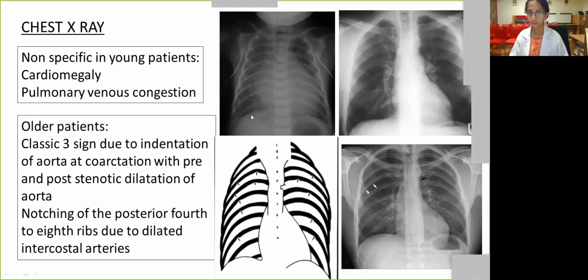In older age groups, we might see the characteristic classical sign 3, related to the indentation of coarctation of aorta, and the dilatation in the post-stenotic and pre-stenotic areas. Additionally, we could see notching of the ribs, typically from the 4th to the 8th ribs, because of dilatation of the intercostal arteries, and characteristically it is bilateral unless we have an aberrant subclavian artery.